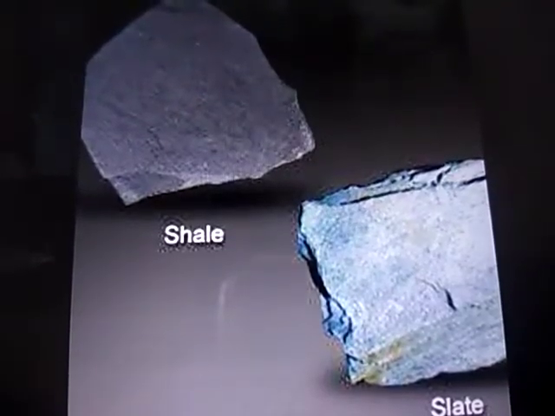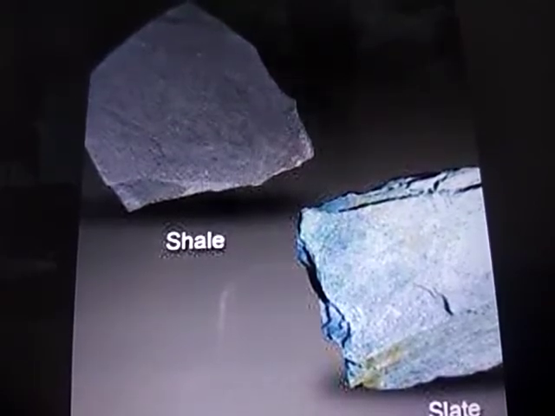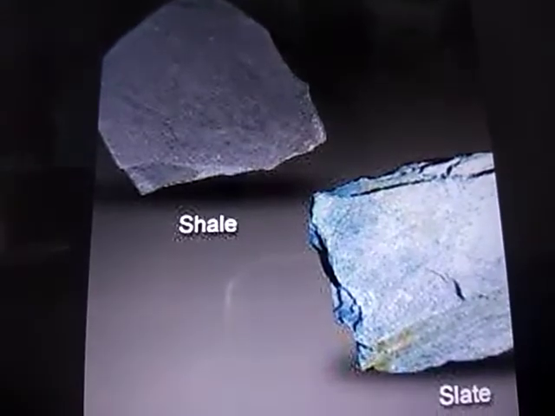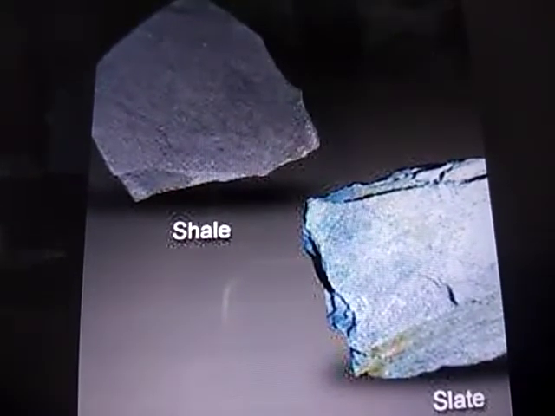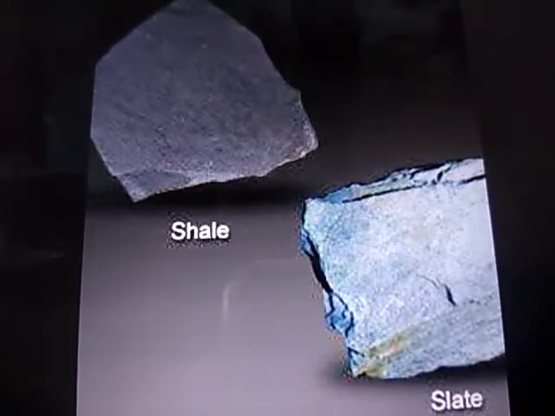Next type of metamorphic rock is slate. It is formed when shale, which is a sedimentary rock, is changed into slate. Shale has changed into slate. It is shiny and can be split into flat layers. It is used to make blackboards and roofs of buildings.